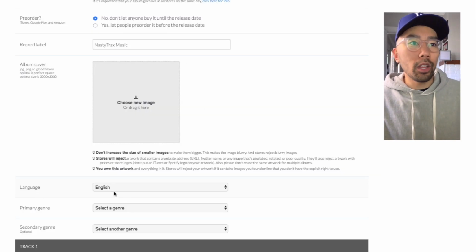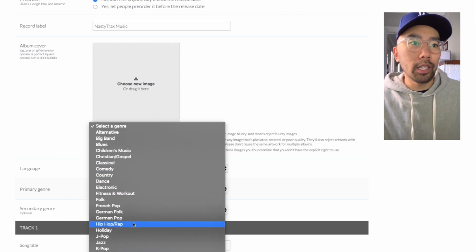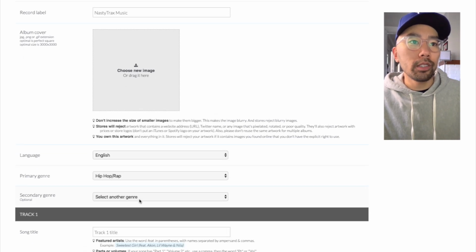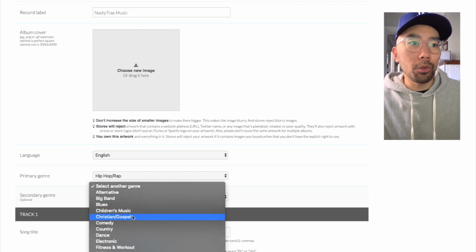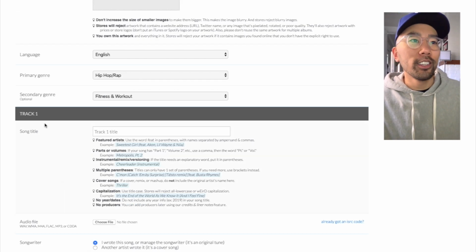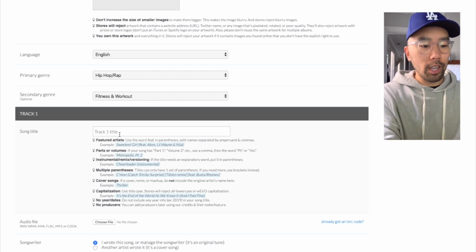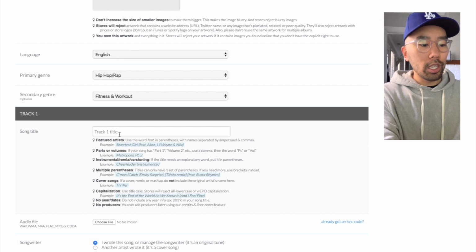Next box down is language. Obviously that's going to be English. Primary genre we're going to say is hip hop. Secondary genre is optional, but we'll say fitness and workout. Why not? The song title. This is where we put in the song title. So let's say Jaron Benton and we had a track called Moneybag, so we're gonna put that there.